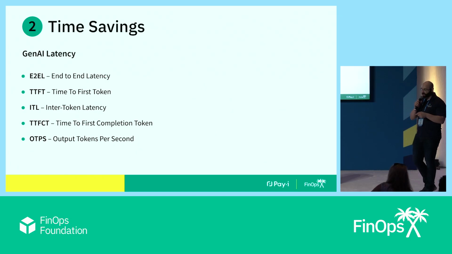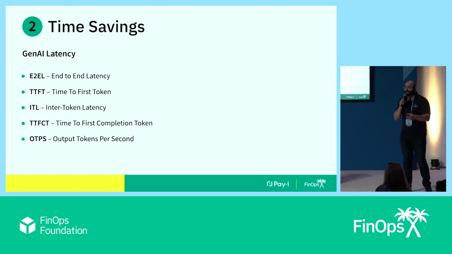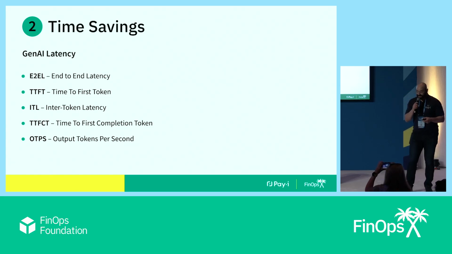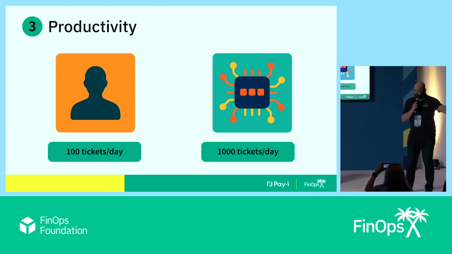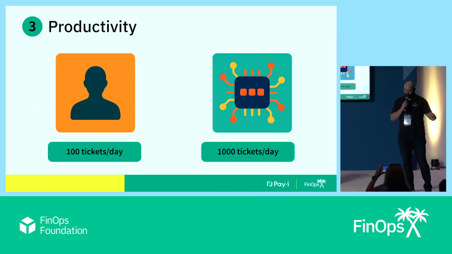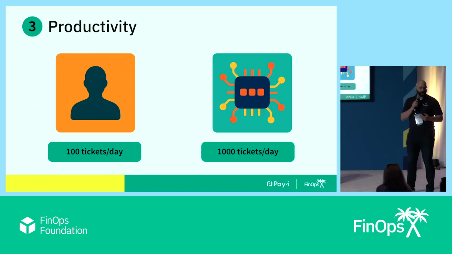Now, number two, we talked about time savings. In order to understand how much time you're saving with your agent, you have to get into Gen AI latency. Gen AI latency is interesting because we're all familiar with end-to-end latency, but you have all those other latency characteristics that are really important. Those are the ways your customers actually experience the snappiness of an agent. I don't have time to get into all of those in a lightning talk, but let's go back. There we go.